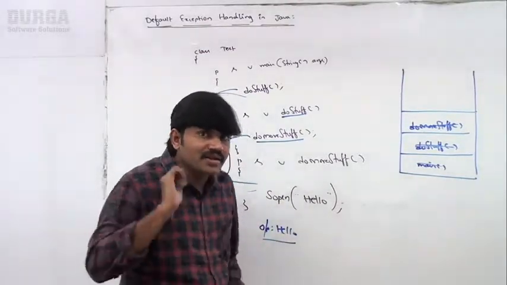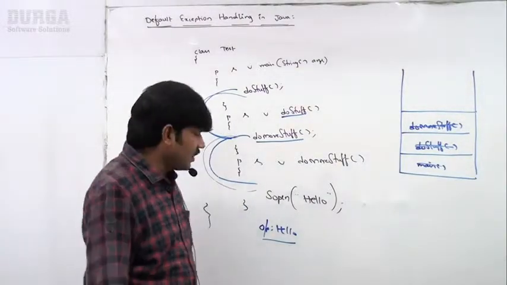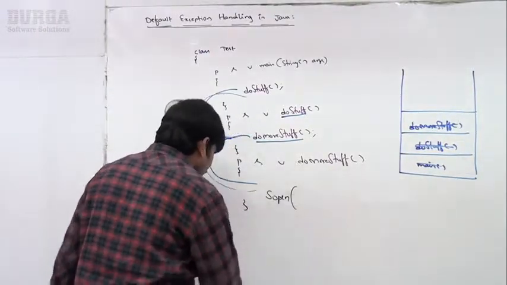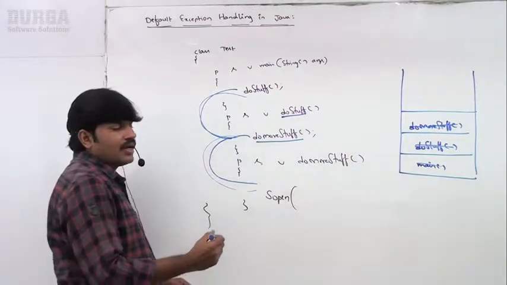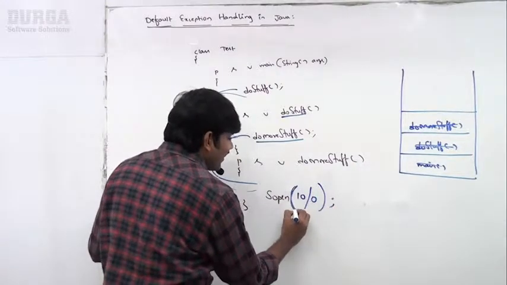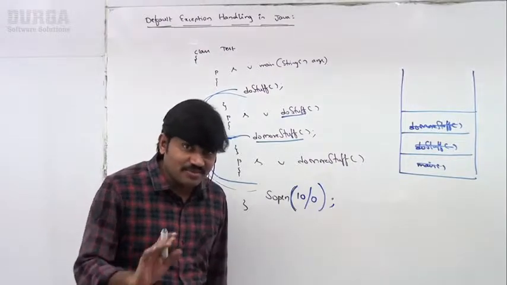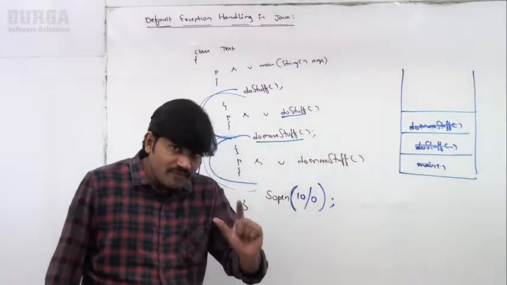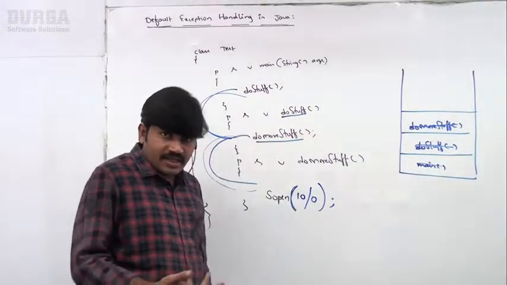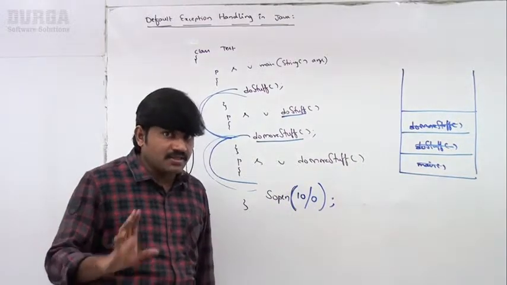But if something goes wrong, then what will happen? That's what our cinema is, sir. Now observe carefully. Instead of SOP of hello, I'm taking SOP of 10/0. Are you getting? SOP of 10/0. Something goes wrong, an ArithmeticException came, sir. Now what is the flow? How are the things going to happen? Because I never used any try or catch block, by default what will happen? This knowledge you must compulsorily have.